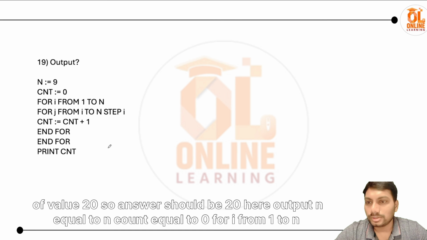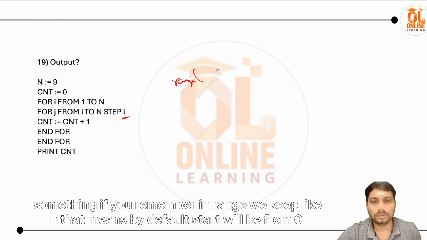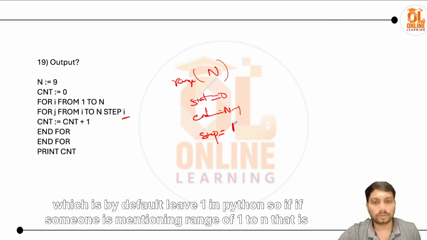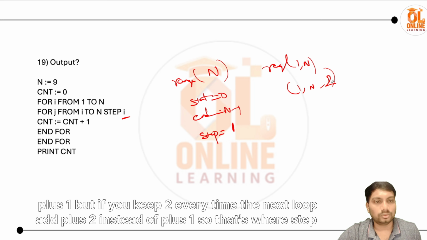Output: n equal to n, count equal 0, for I from 1 to n, for j from I to n, step I. Okay, this is step. Even in Python, if you remember, in range we keep n, which means by default start will be from 0 and end will be till n minus 1. That's the assumption. But there is one more hidden argument called step, which is by default 1 in Python. So range of 1 to n is 1 to n minus 1. If you keep 2, every time the next loop adds plus 2 instead of plus 1. So that's where step comes.